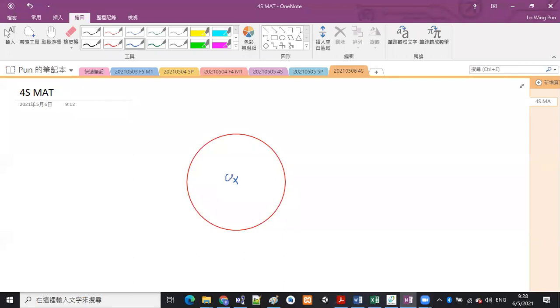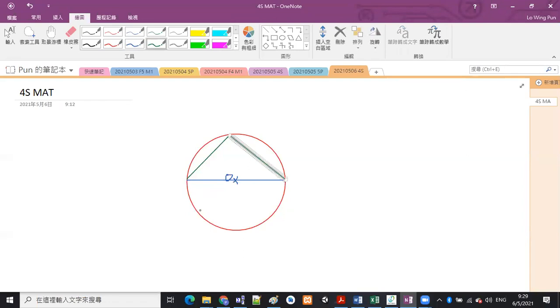Because we have angle at center twice angle at circumference, this time the angle at center is exactly equal to 180 degrees, then the angle at circumference will be equal to half of the angle at center, right?